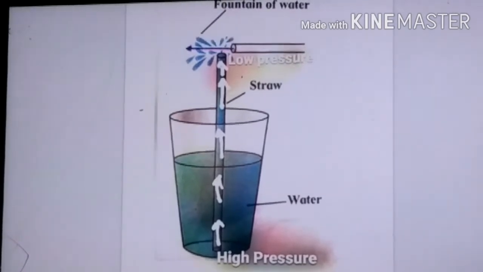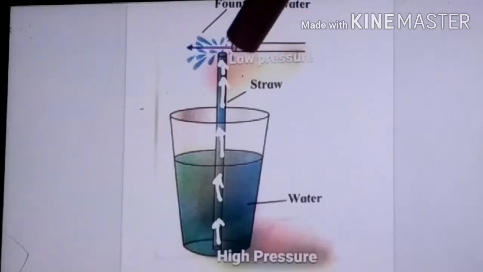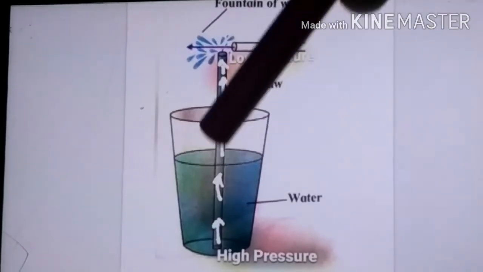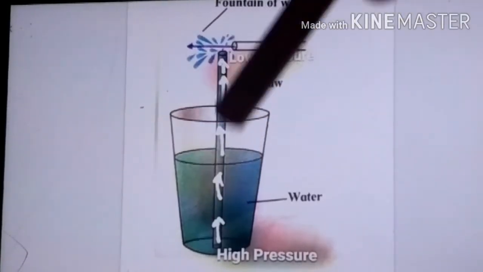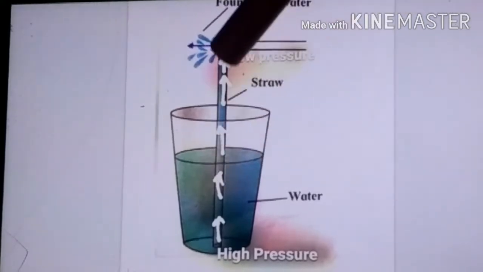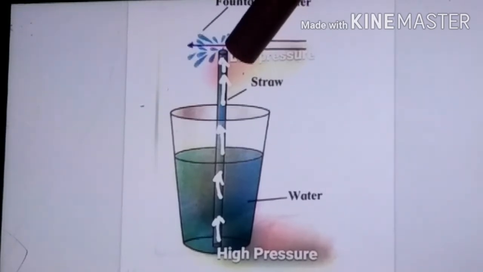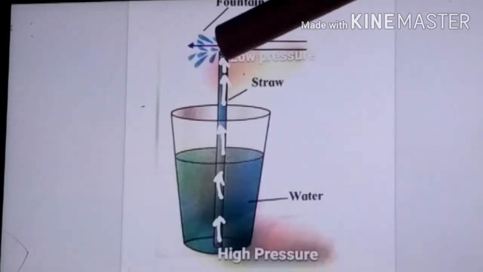So what is the perpendicular direction for those air molecules? This direction, air molecules are moving in faster motion. So this is the perpendicular direction. In that perpendicular direction there is a straw. So what will happen at the opening of the straw? There will be low pressure.